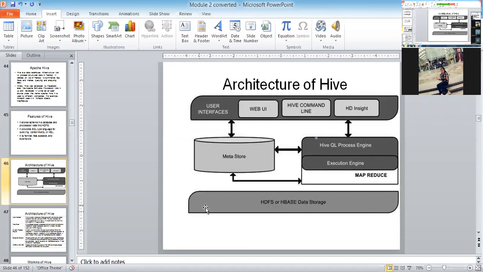Basically people can see HDFS or HBase as data storage. This is the whole architecture. People are having user interface, web UI, Hive command line, HD Insight. Metastore. What is the meaning of a Metastore? Again, abstract information about the data.